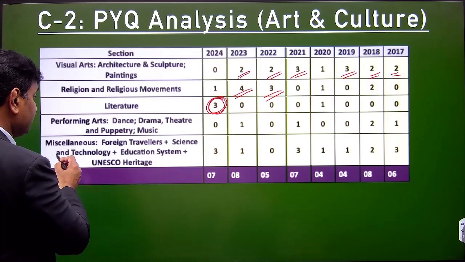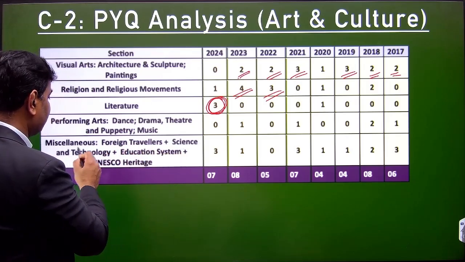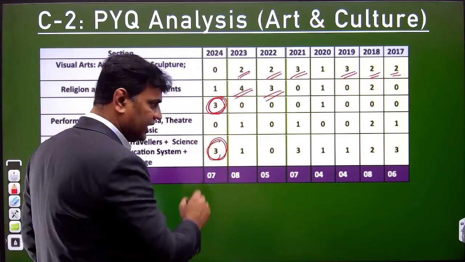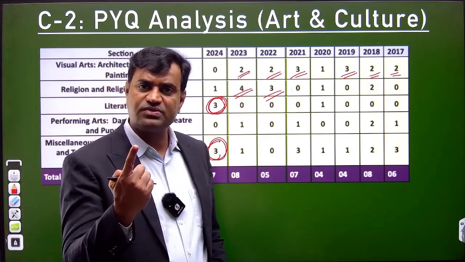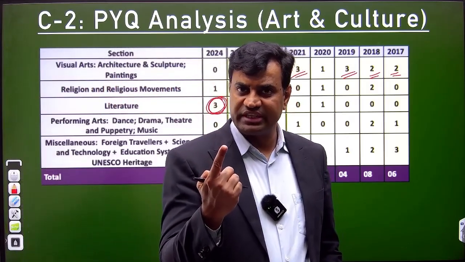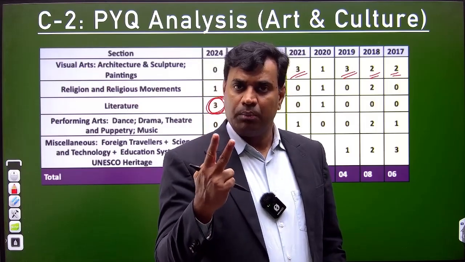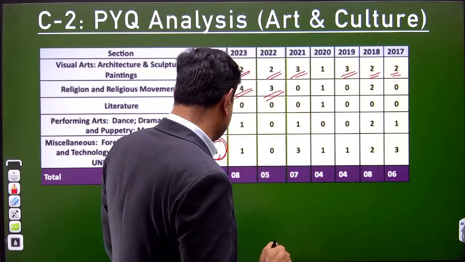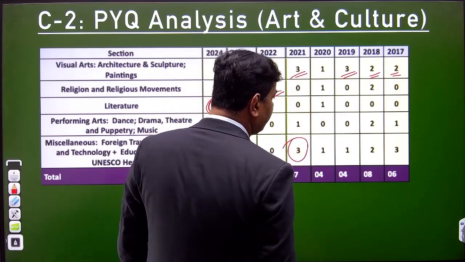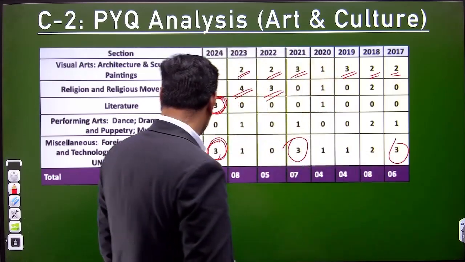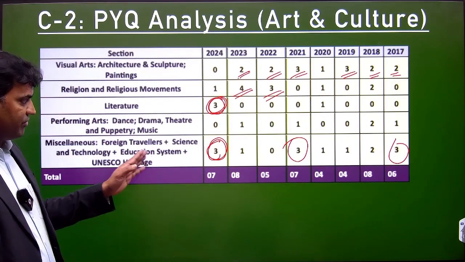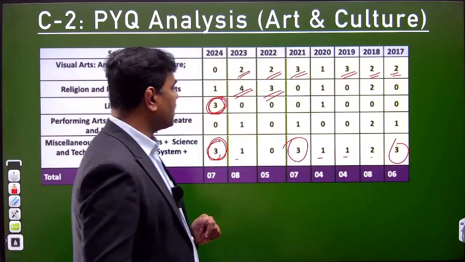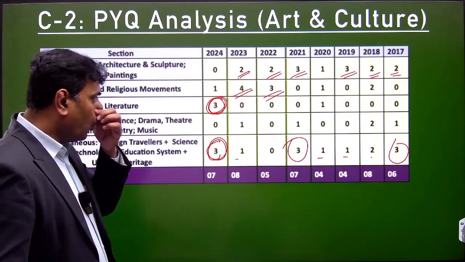Then miscellaneous topics: foreign travelers, science and technology, education, UNESCO heritage. Last time 3 questions were there. In fact, one question was from the Hoysala temples and Shantiniketan. Another question was from Garba. Both are tangible and intangible sites from India in the UNESCO list. 3 questions in 2021 also, 3 questions in 2017 also. So obviously this is another very consistent one. Every year you are getting a question except 2022.